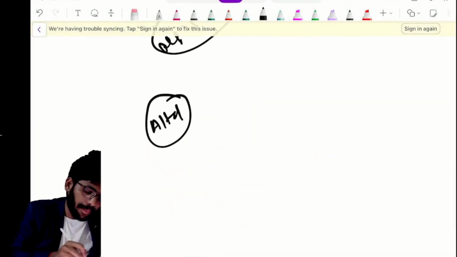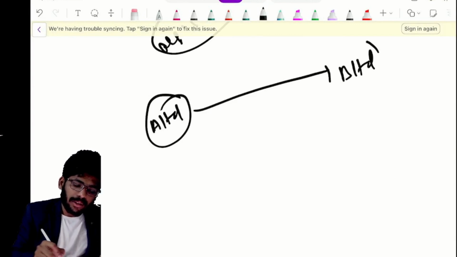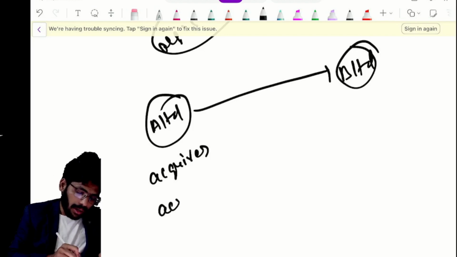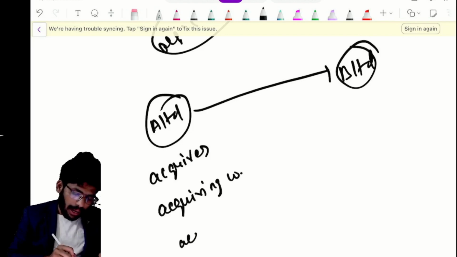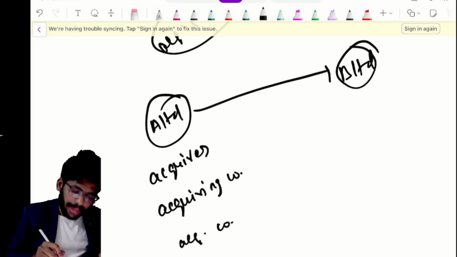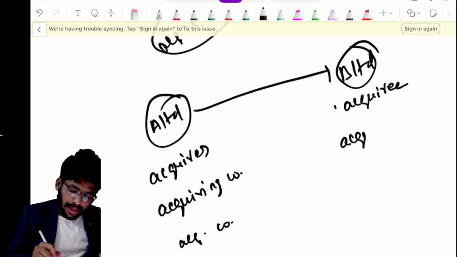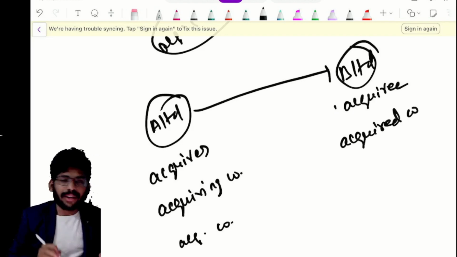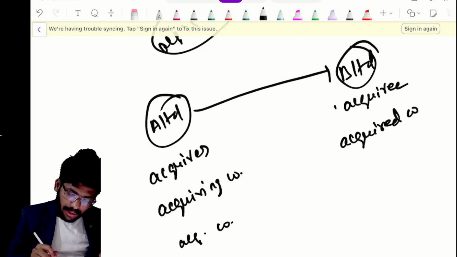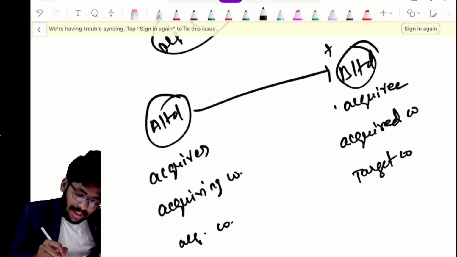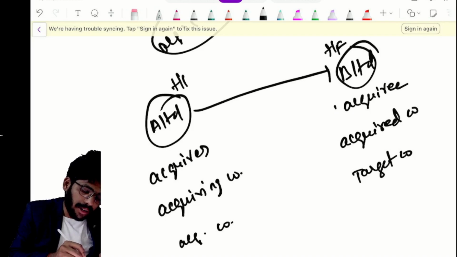See, again I am telling this point. A Limited acquired means acquirer or acquiring company. B Limited is nothing but the acquiree, acquired company or target company, or transferor company, transferee company.